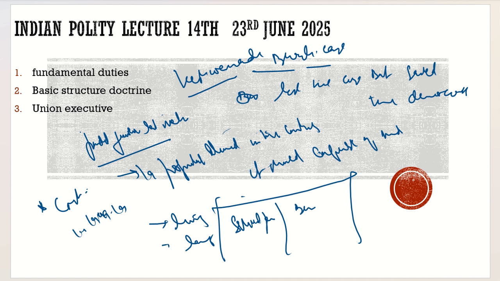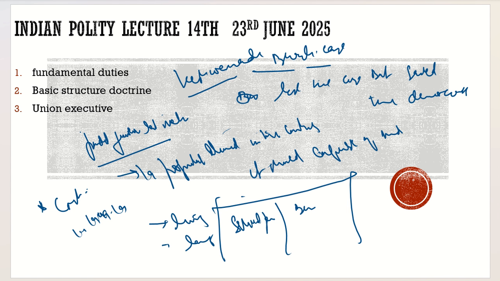But after 10 years, the popular demand may change. After 20 years, it may change further. So the constitution can't remain static. If it is static, it would be like a religious book. So definitely this constitution has to be so liberal that it can evolve with time.